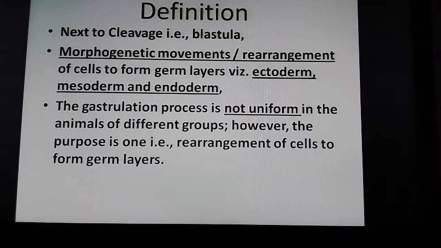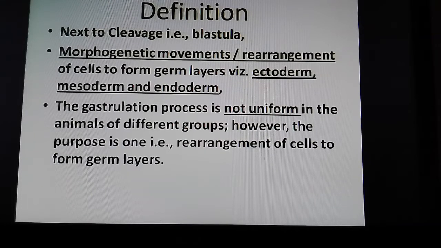Now during gastrulation what happens? On the surface of the blastula, you assume there are the cells which will move into different positions to form different layers called germ layers: ectoderm, mesoderm and endoderm, which will form their derivatives in the future development, called ectodermal derivatives, mesodermal derivatives, endodermal derivatives, that way.